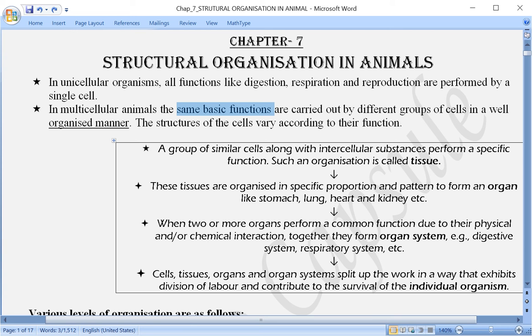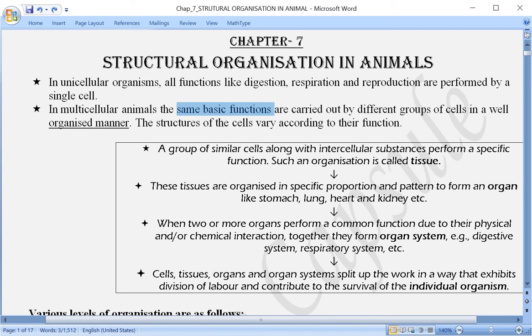Later on, at different levels, this grouping or aggregation of cells, tissues, organs takes place. As a result, an organism is able to exist, or otherwise lead a successful life.